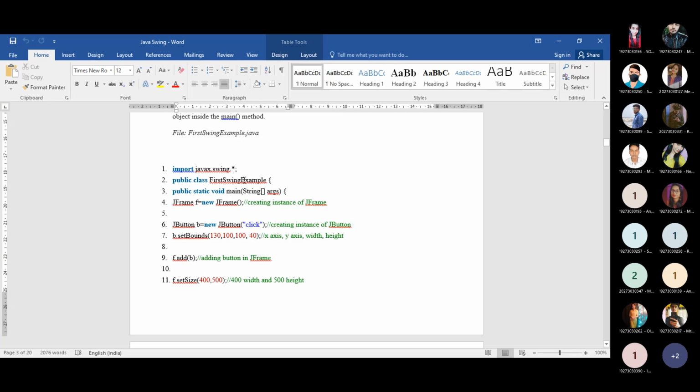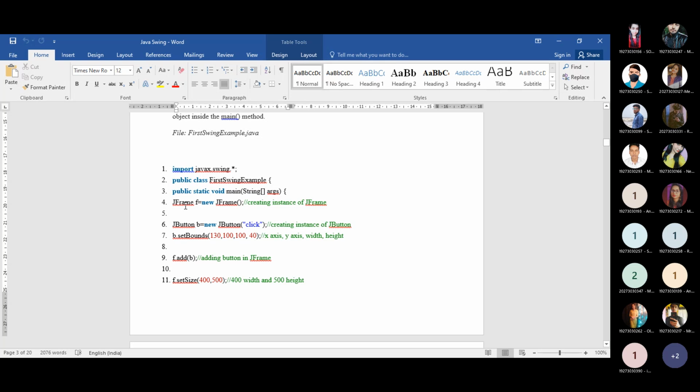Okay, this is your class and this is your main method. Within this main method, look at what we are doing here. We are creating one frame. And how can we create a frame? Here we are creating the reference, or since there is a new keyword, you can say in this line that you are creating the instance of a JFrame.